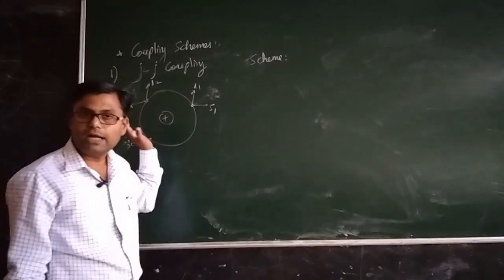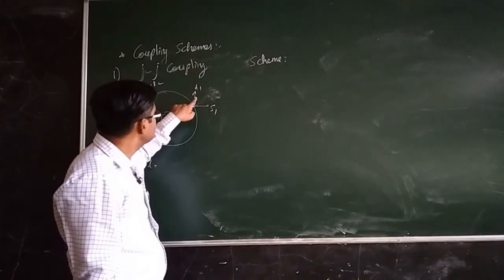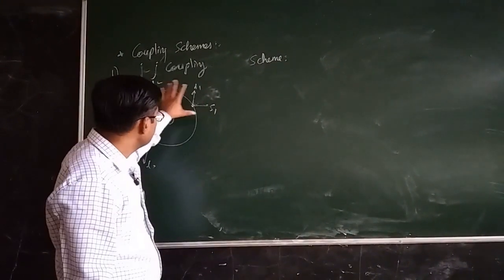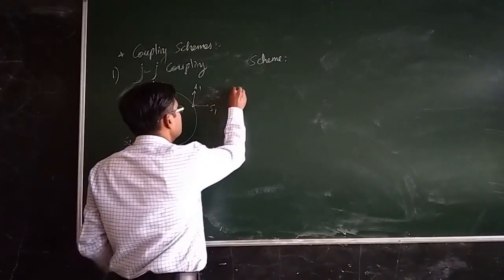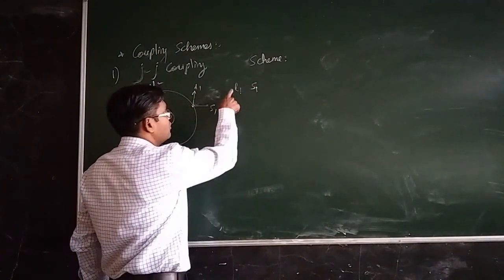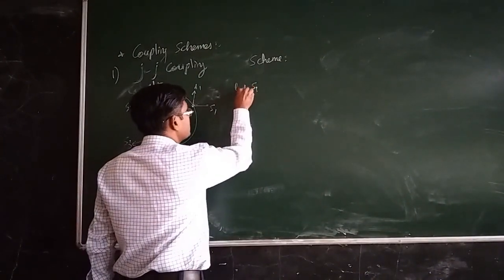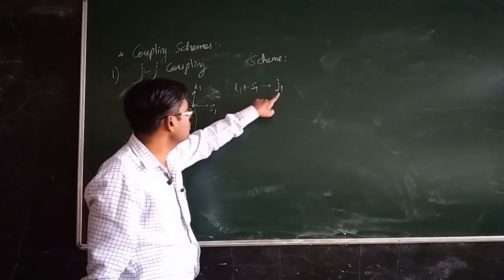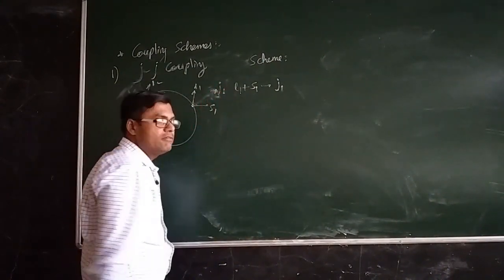But in some atomic species, this spin-orbit interaction is so strong that for a multi-electron system, the spin and orbital quantum numbers interact first. So for electron 1, the orbital quantum number is denoted by L1 and the spin quantum number is denoted by S1. They will interact first and form the resultant J1 vector, the resultant total angular momentum vector of that electron.